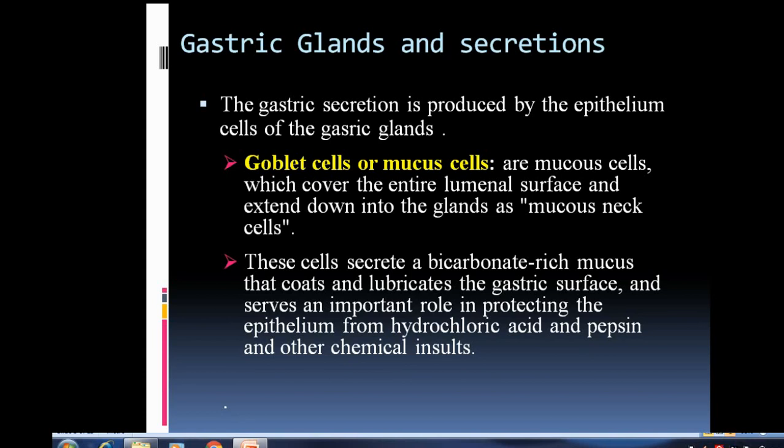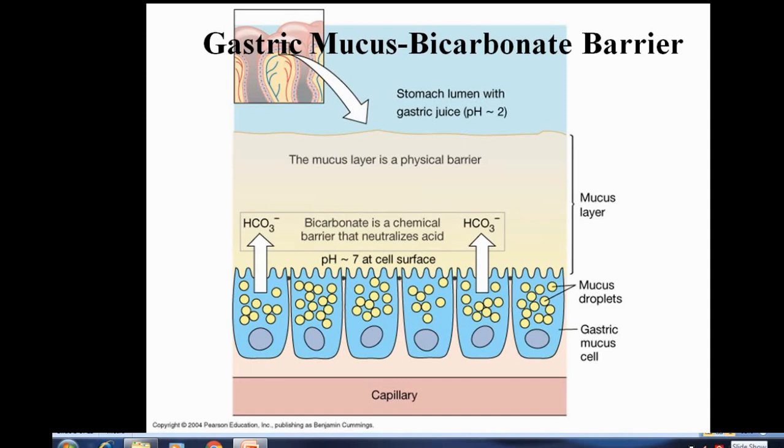insults. The gastric mucus bicarbonate barrier. This is the figure showing the gastric mucus bicarbonate barrier. This is the mucous layer. The mucous layer is a physical barrier. This is the stomach lumen, with gastric juice which has a pH around 2. This mucus acts as a physical barrier to protect the inner parts.